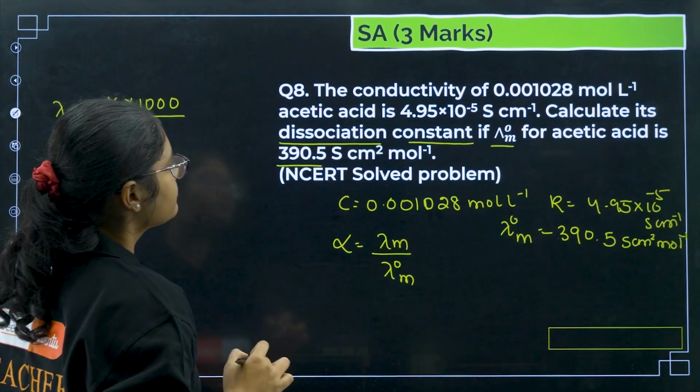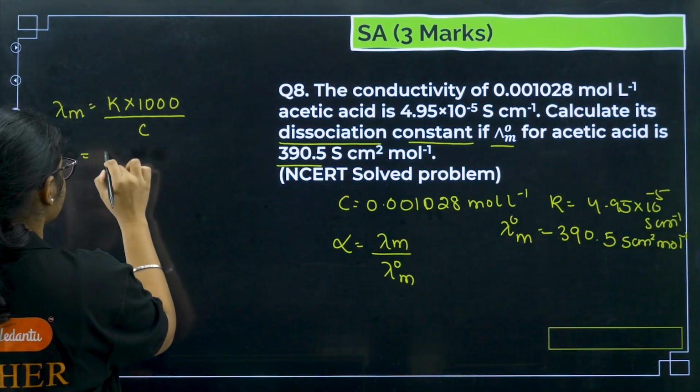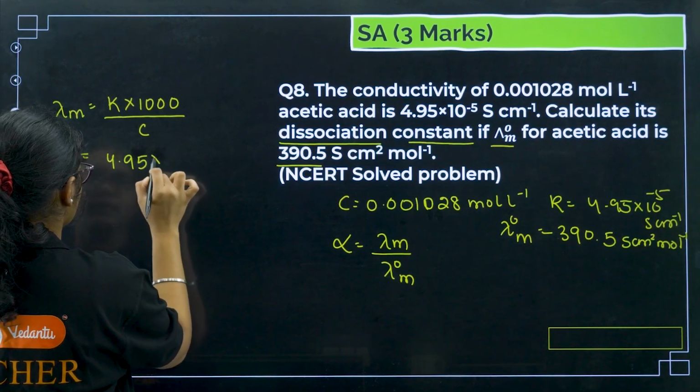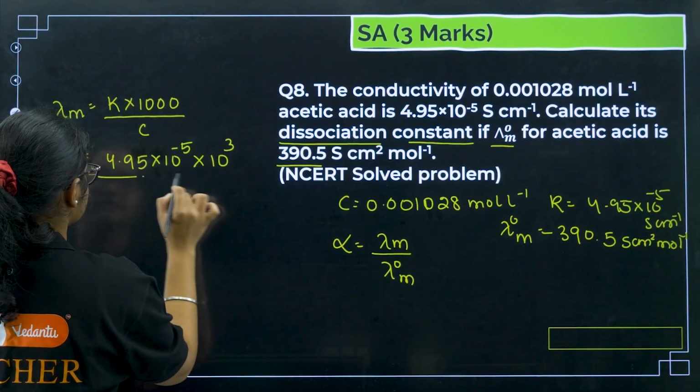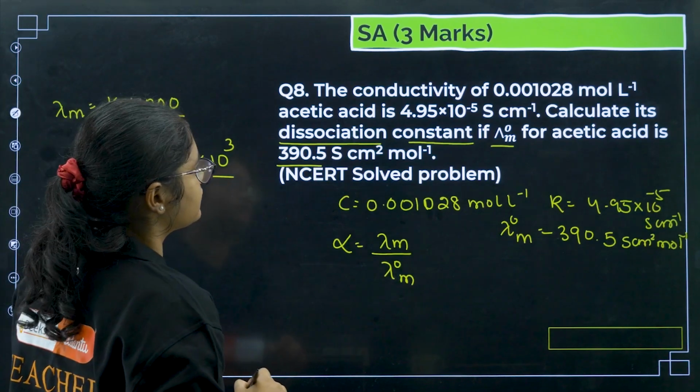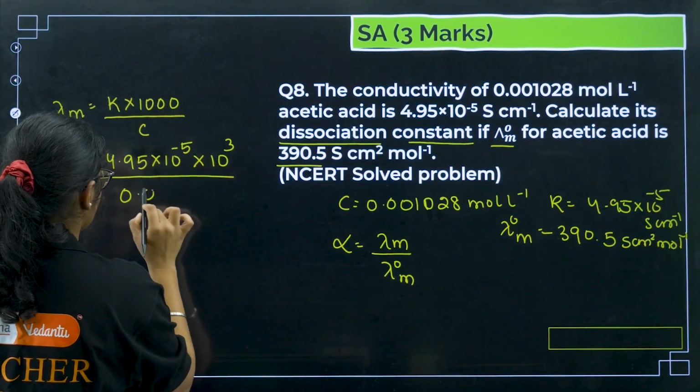So what is the kappa value? Kappa value is 4.95 into 10 to the power of minus 5, 1000 is 10 to the power of 3, and concentration is 0.001028.